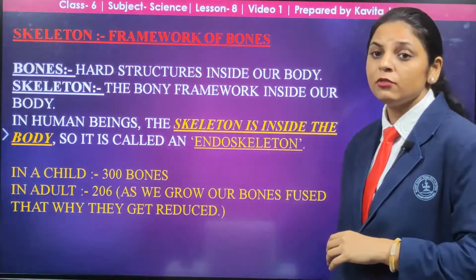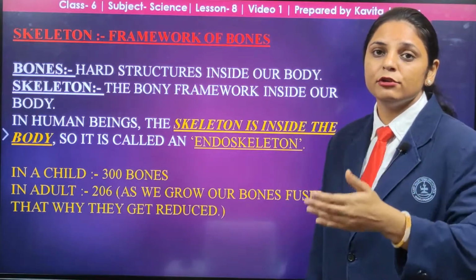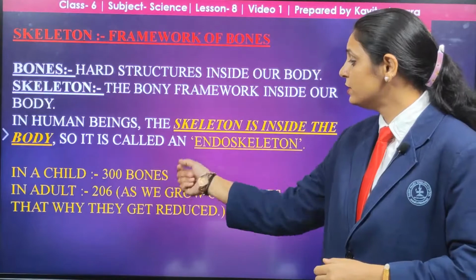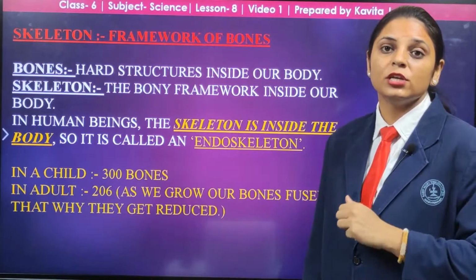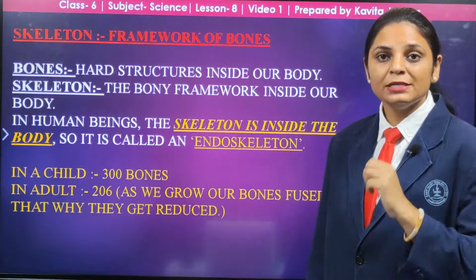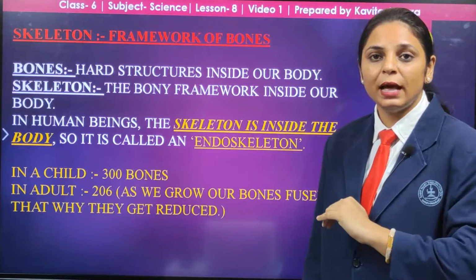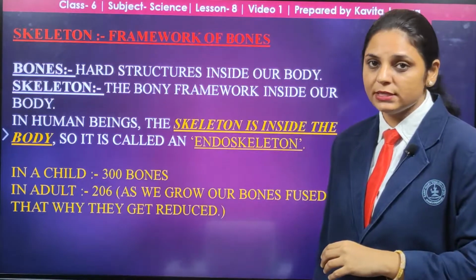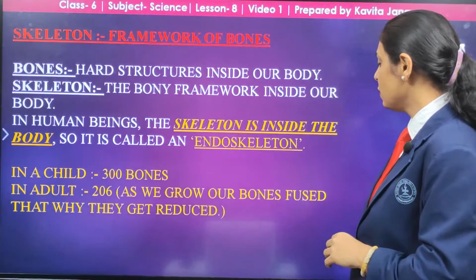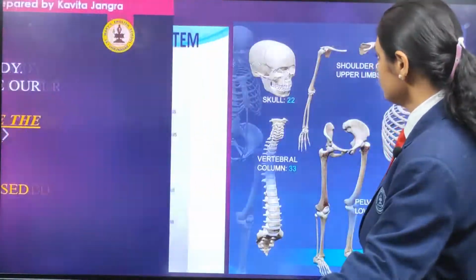In a child there are 300 bones, but as we grow into an adult it reduces to 206 bones. What is the reason for this? Why is there a reduction in the number of bones? Because in children there are 300, and later on these bones fuse together and it reduces to 206. So as we grow our bones fuse, that's why the number gets reduced.